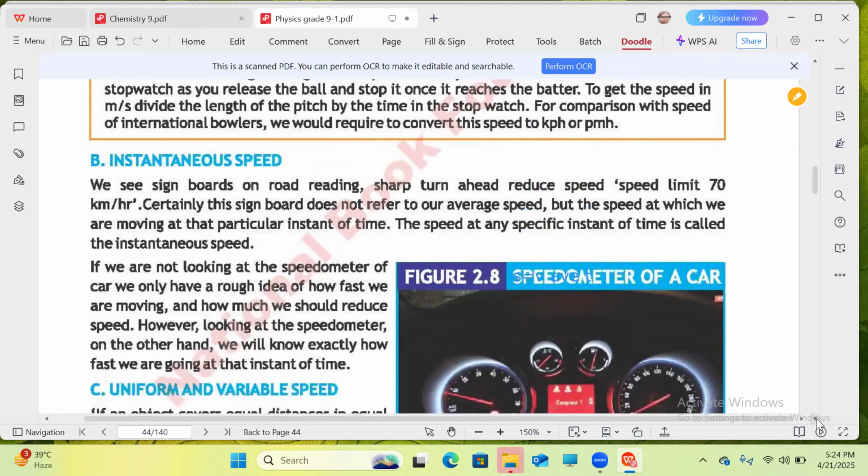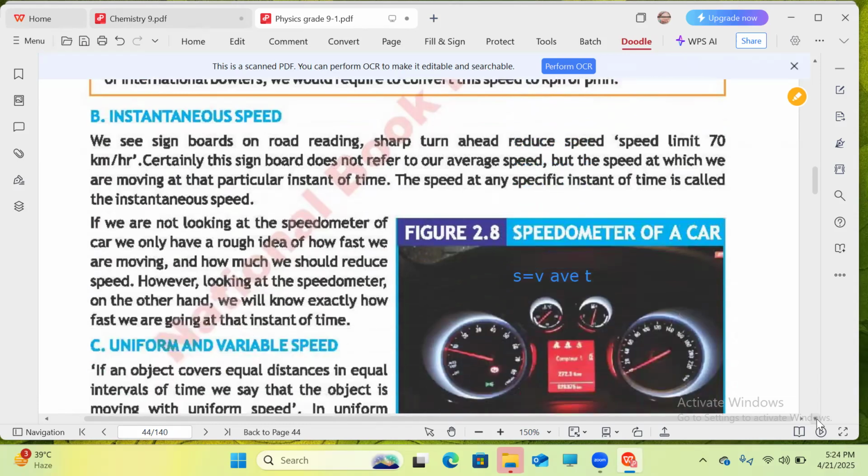Okay. So now our second type of speed is instantaneous speed. What do you mean by the word instant? Instant means something that happens at that same moment, at the same time, just like when Allah creates things, kun fayakun. So the speed at that specific instant of time is known as instantaneous speed. Simply read this.